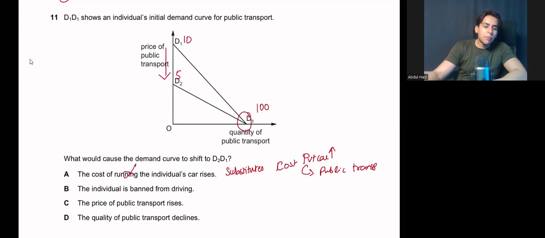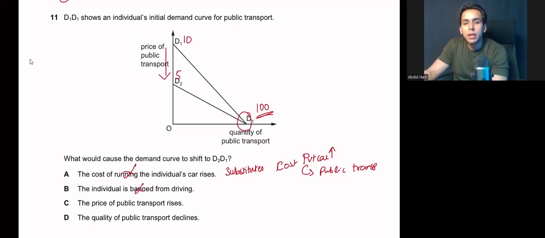The individual is banned from driving. Again, if I am banned from driving my own private car, I would opt for public transport. So this should increase demand for public transport, whereas the demand for public transport is constant. Clear? Yes, sir. So again, there will be no change.